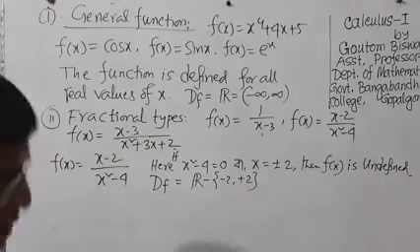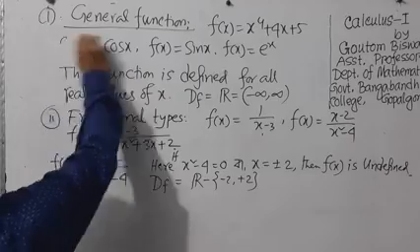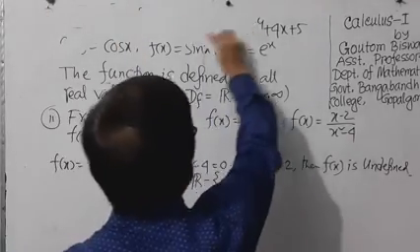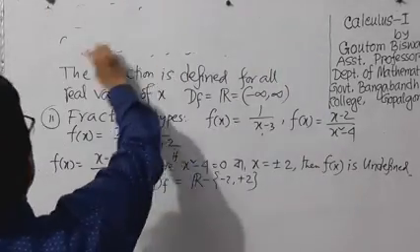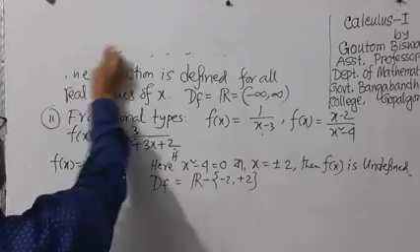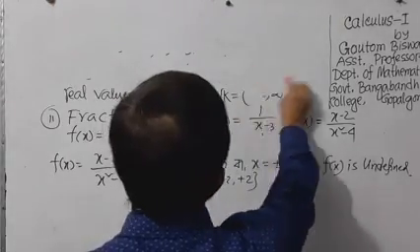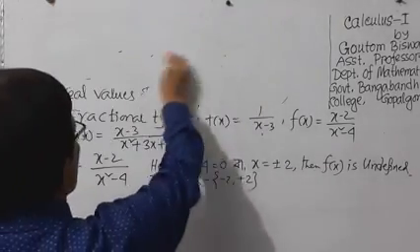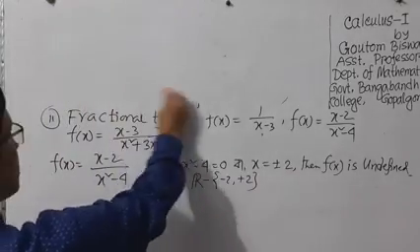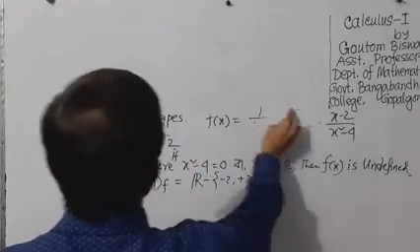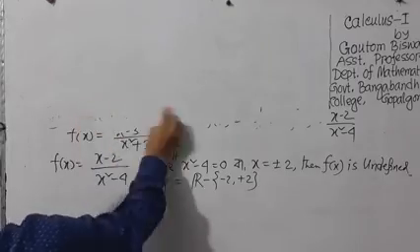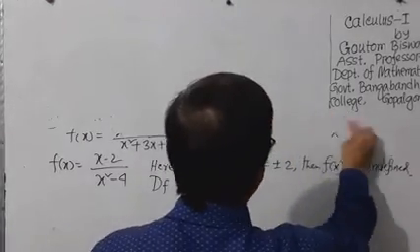Now number 3 is the square root type function, and we know that in square root type functions, negative values under the root are not defined, only 0 and positive values are defined.